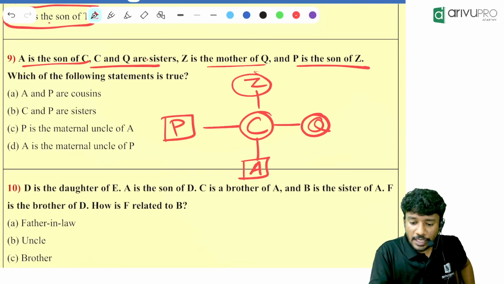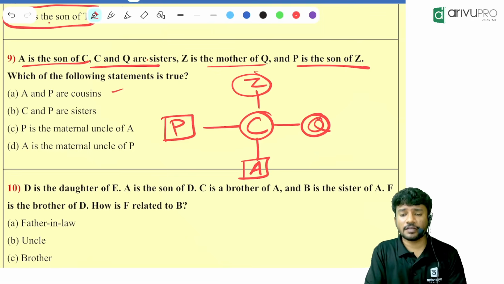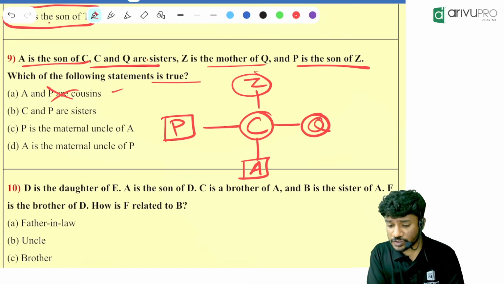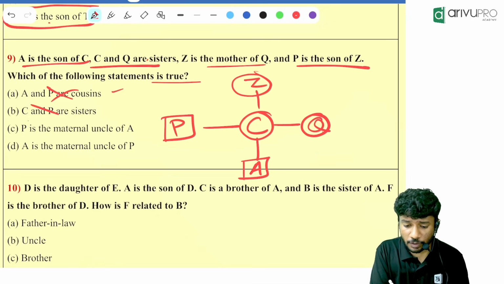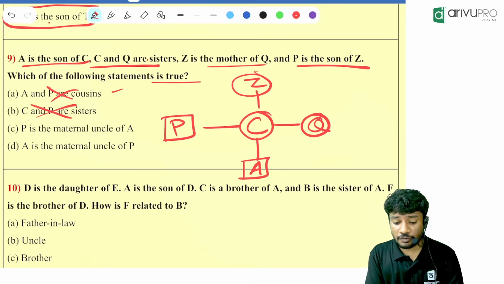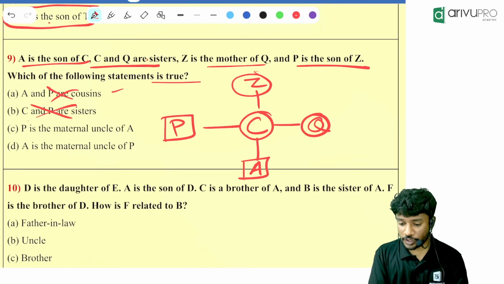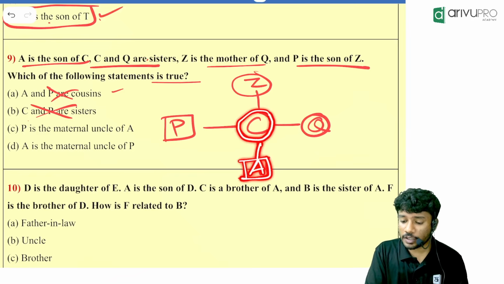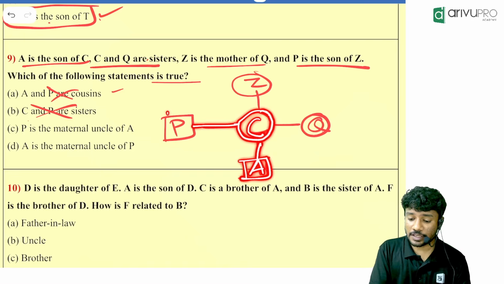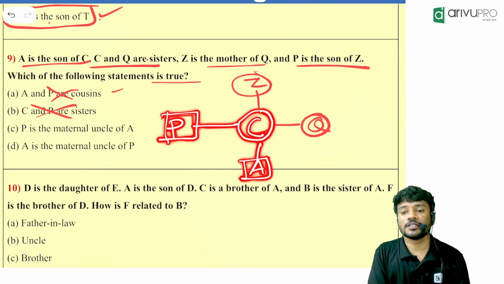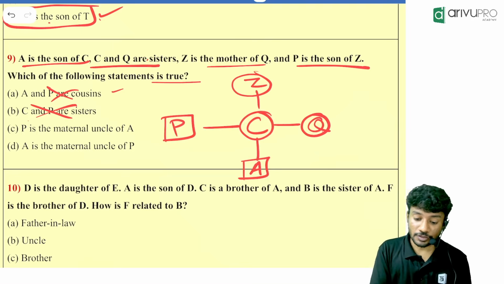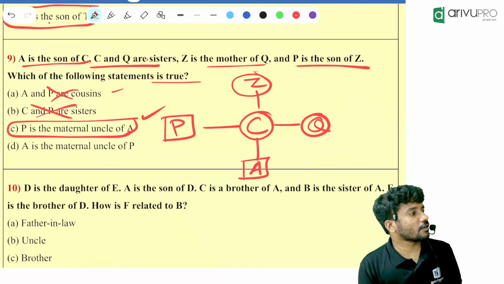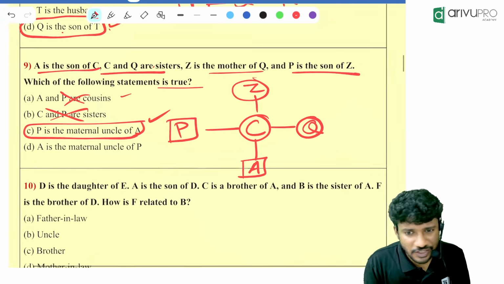Next question. A and P are cousins. Is it correct? No. Which of the following are true is the question. C and P are sisters. No. P is the maternal uncle of A. Is that correct? Yes. Look here, A is over here. For example, I am A. A has a mother. That mother has a brother. That brother is your uncle. So the answer is option C, P is the maternal uncle of A. Very direct question, very easy answer.